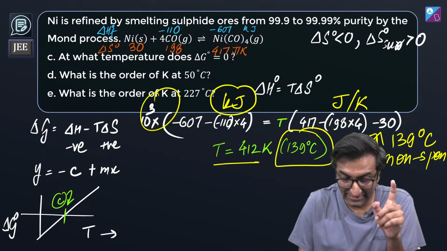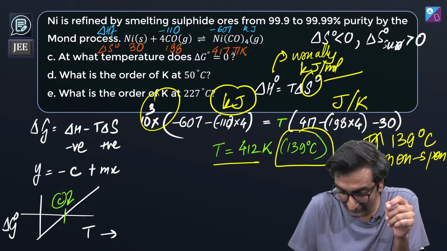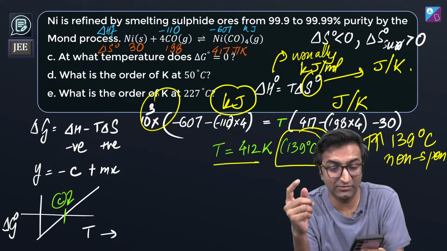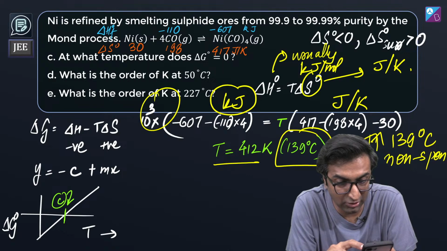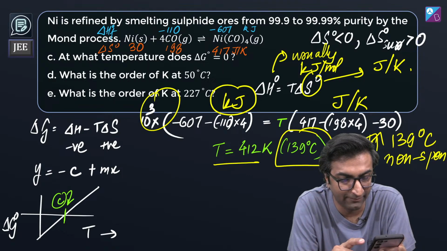Look, the value of delta H is usually always in the mole units of kilojoule per mole, whereas this is in the units of joule per Kelvin. It's a very good point. Start getting a feel for these things as well, because this will help you a lot. If you have some random calculation, you'll be able to figure it out very quickly.